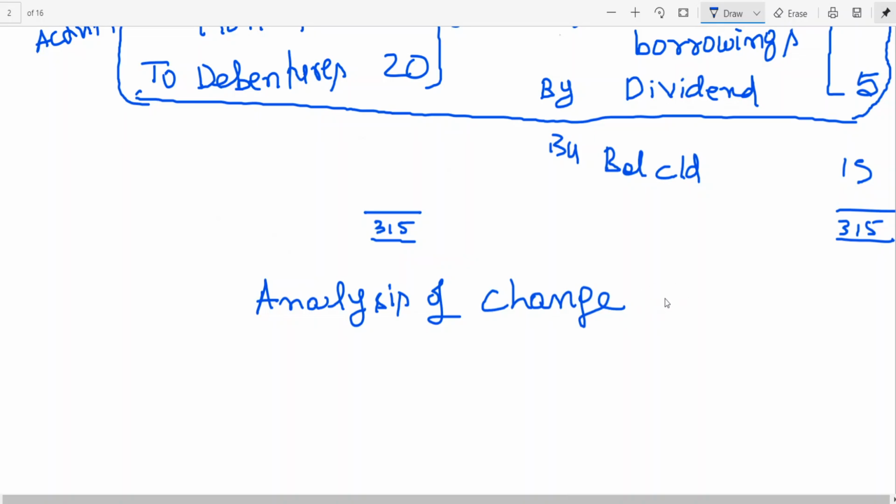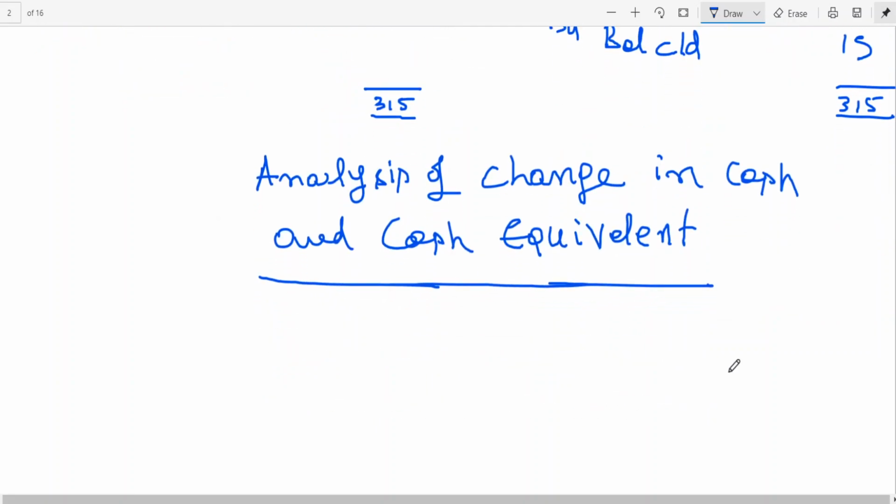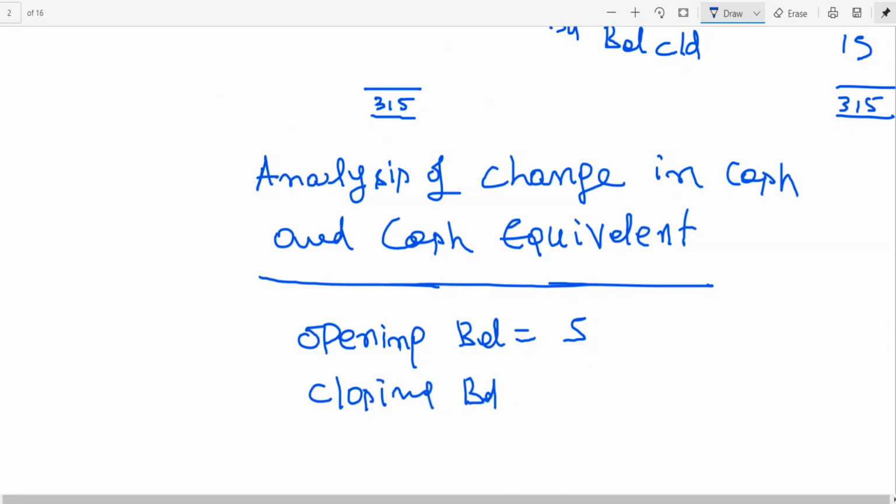Now, if you look at it, analysis of change in cash and cash equivalent. If you look into it, opening balance, we have seen already 5 rupees. Closing balance, we got 15. This is closing balance, is 15. If you see, 5 has become 15.